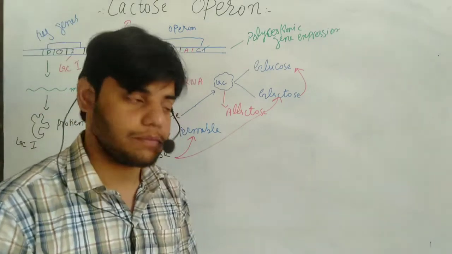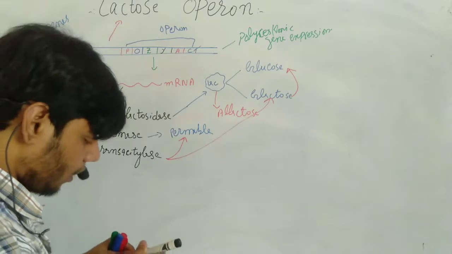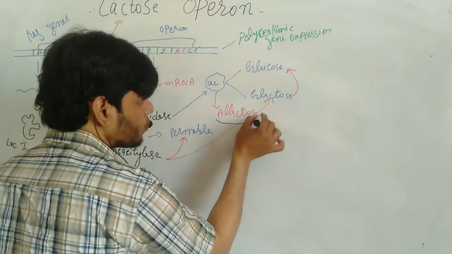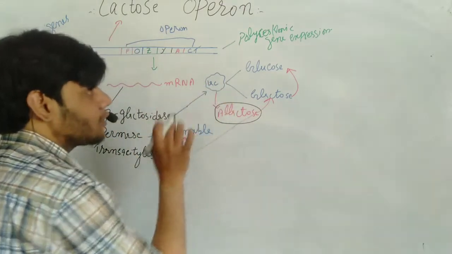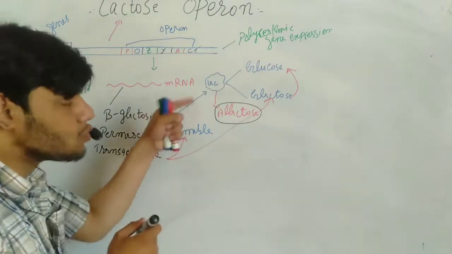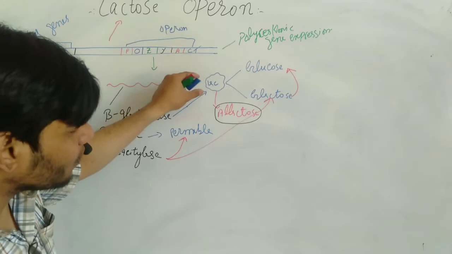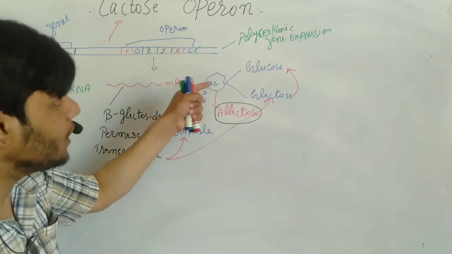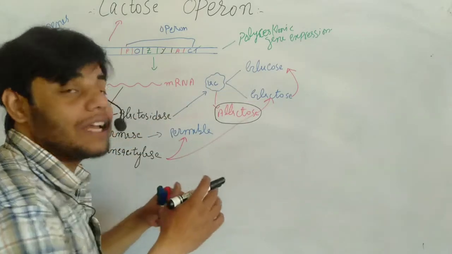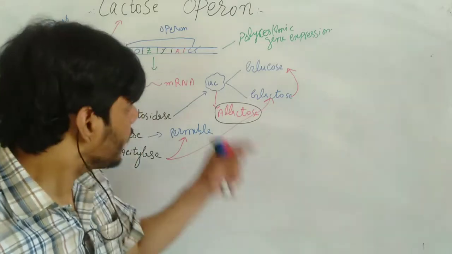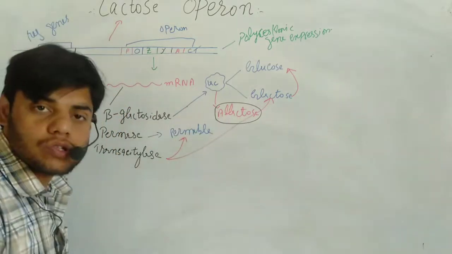Okay, then another question arises in our mind: what can allolactose actually do? Lactose is a carbon source, and the bacterial cell does not need lactose, it needs glucose, which is actually the energy source. Then what is allolactose?